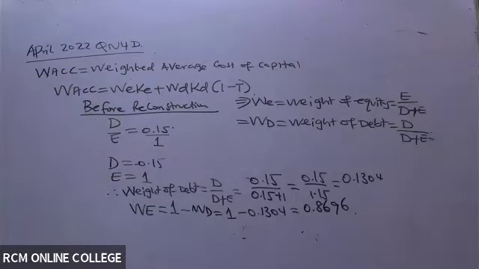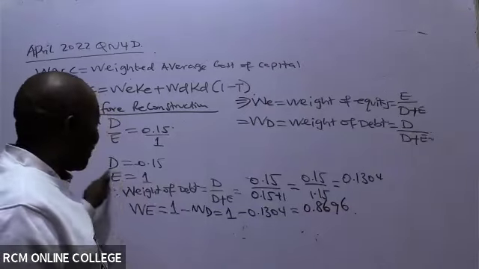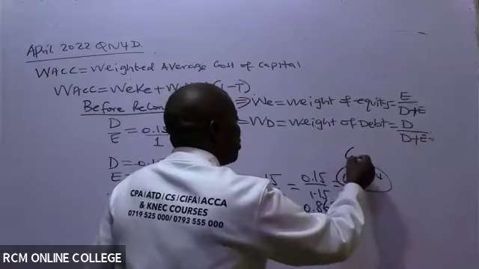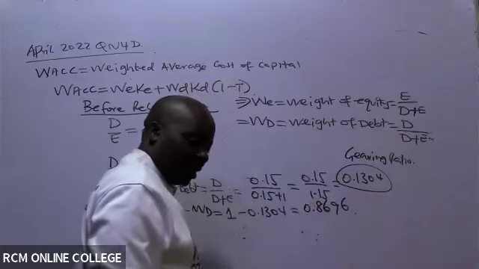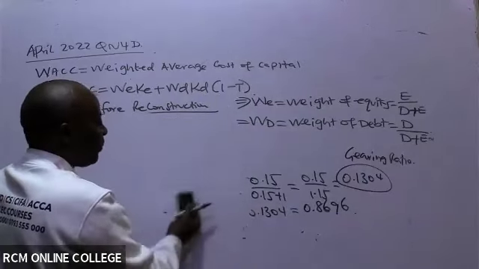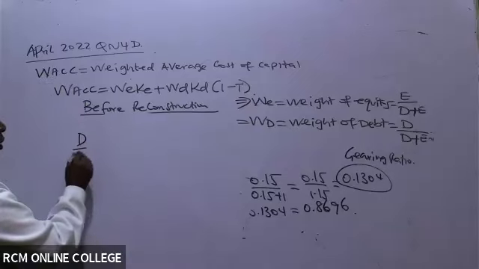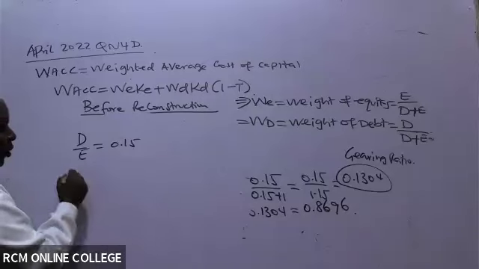Very, very important. In getting this gearing, you must be very careful. Very few students get to know how to calculate gearing. The weight of debt is known as the gearing ratio. Now, this is how we calculate it very fast. If you give me the debt to equity ratio as 0.15, I will simply gear this up very fast to get the weight of debt.